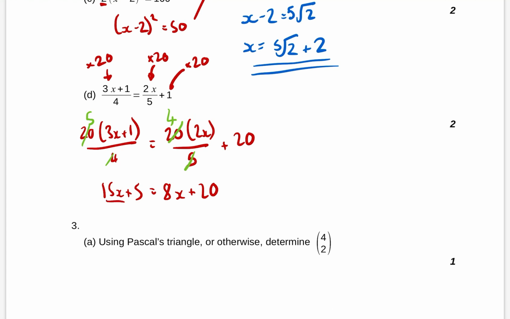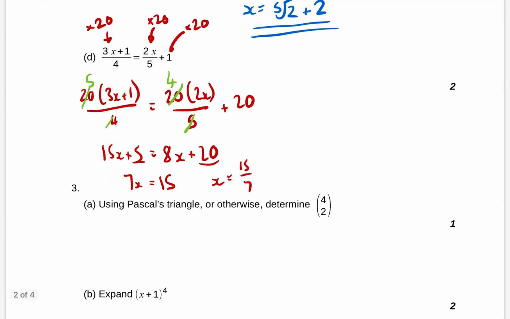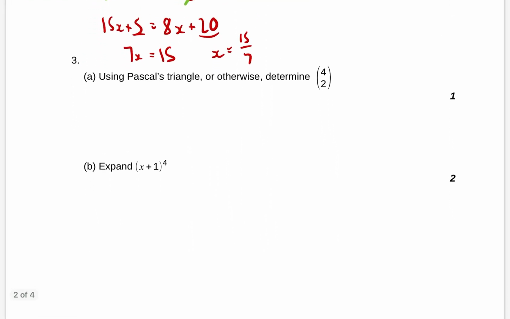So now we can just go ahead and solve it. 15 take away 8 is 7x. 20 take away 5 equals 15. I reckon x equals 15 over 7. Again, slightly weird answer to wind up with, but we'll go with it.